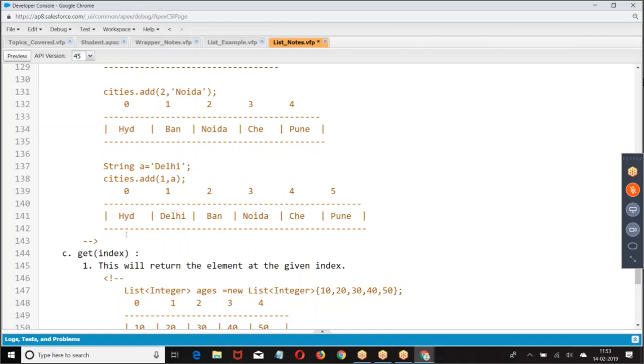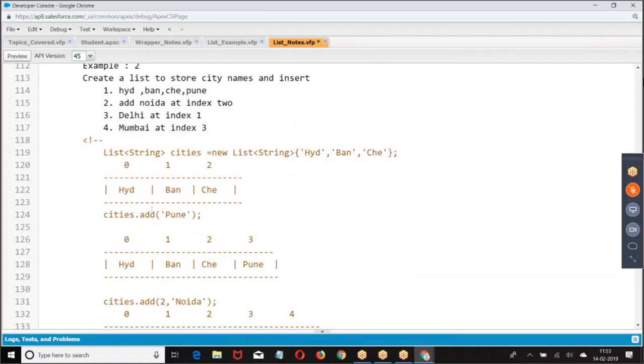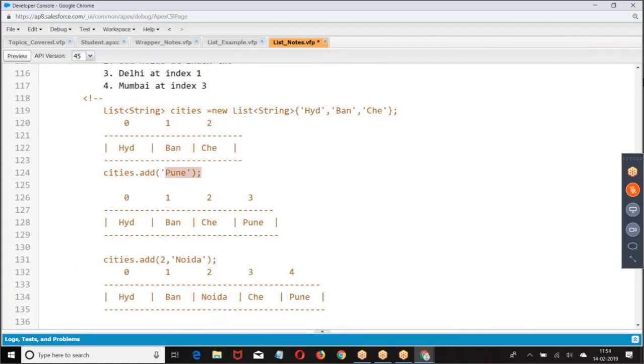I have taken this example to represent different formats. The first one I have taken as static to tell that it is static. To differentiate between add index and add, I have taken one element with add, to tell that when you say add, it is added at the last position. That's the reason I have taken this separately and added here.